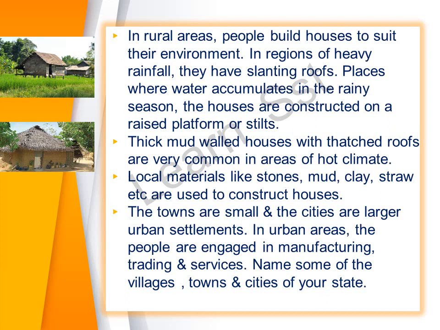In rural areas, people build houses to suit their environment. In regions of heavy rainfall, you will find slanting roofs. You can't have a flat roof in a place wherein it rains heavily. In places where water accumulates, in the rainy season, the houses are constructed on a raised platform or stilts. I put up a picture over here of a stilt house. You can see thick mud walled homes with thatched roofs are very common in areas of hot climate.